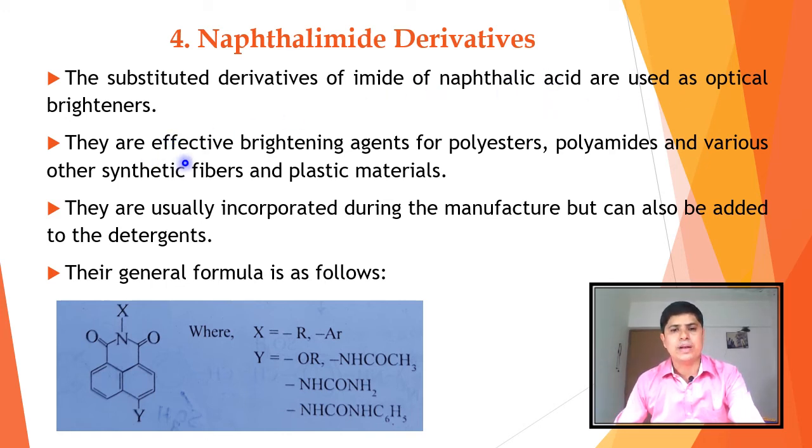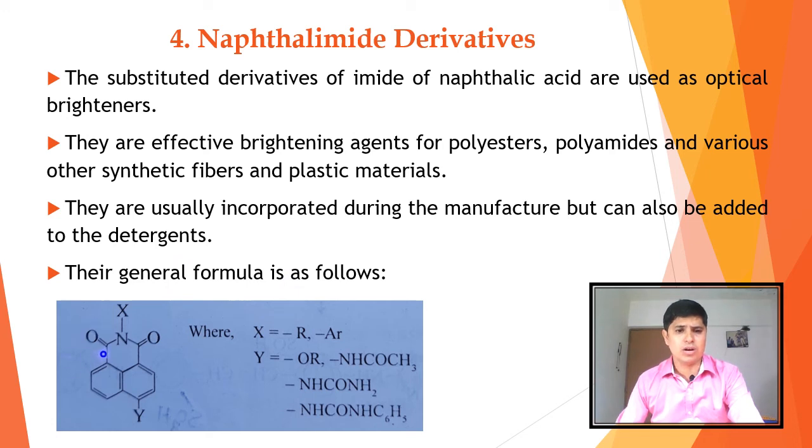They are effective brightening agents for polyester, polyamide and various other synthetic fibers and plastic materials. They are usually incorporated during manufacture but can also be added to the detergent. Their general formula is as follows.